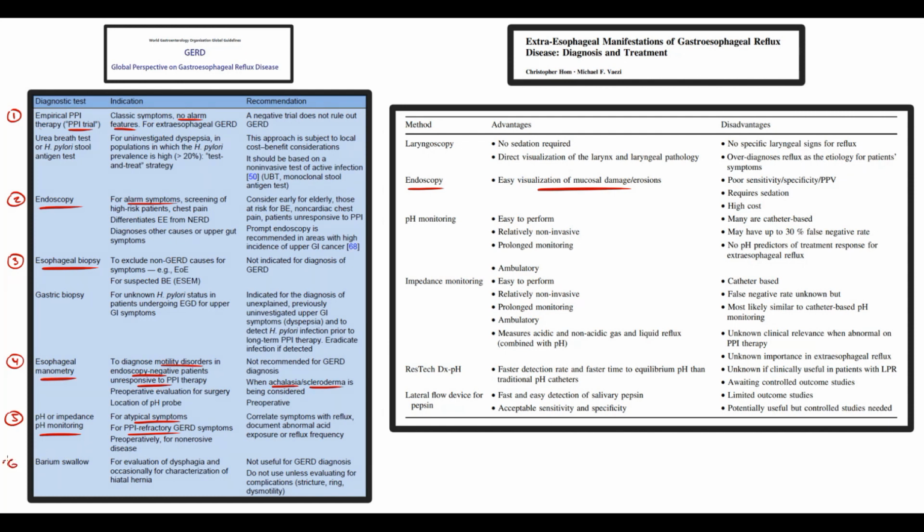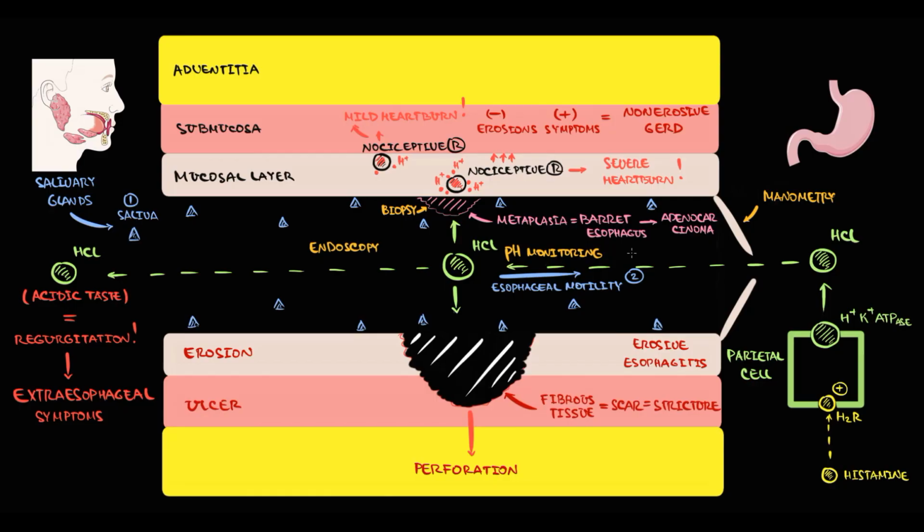The last method of diagnosis is barium swallow, and we use this method just in case of suspected anatomical abnormalities, such as strictures, Schatzki ring, or severe dysmotility. So if we suspect a stricture, we can use barium swallow, which can help us to determine the narrowing of the esophagus caused by a stricture.